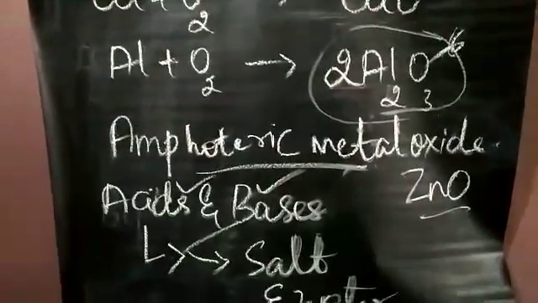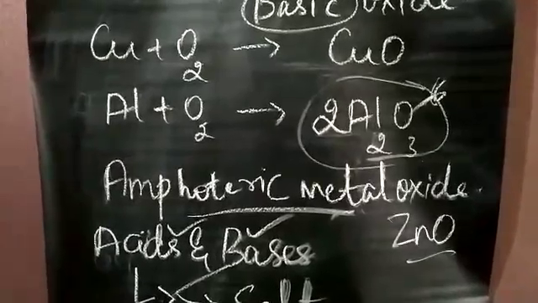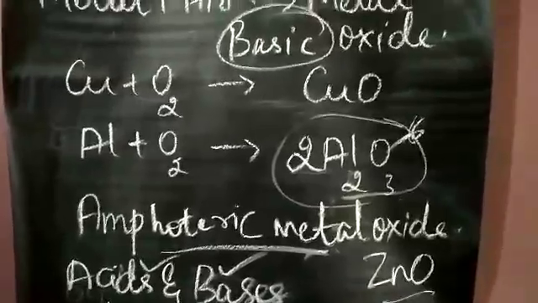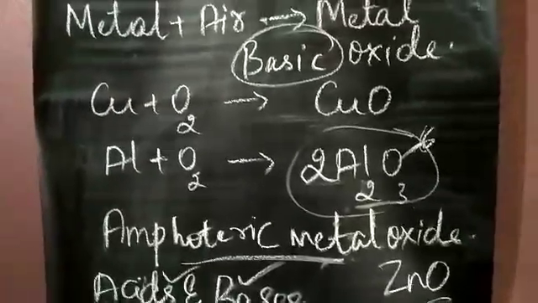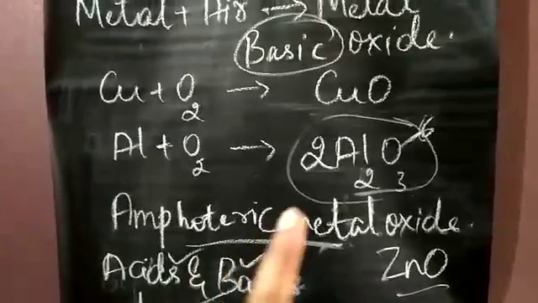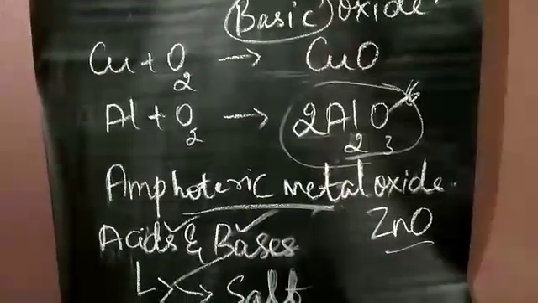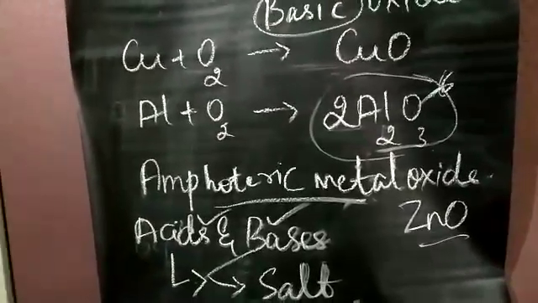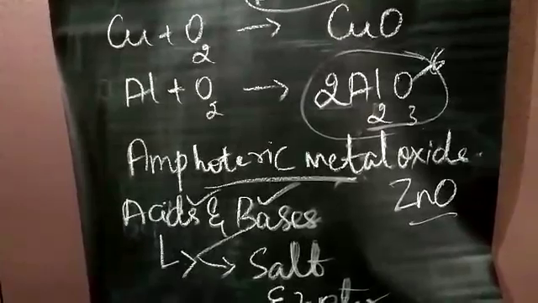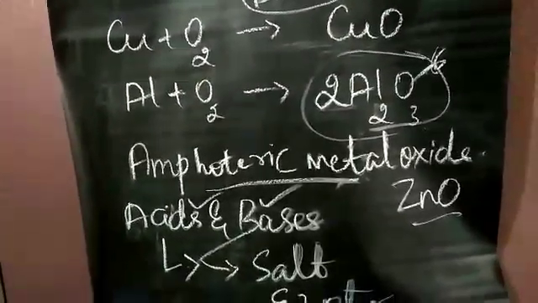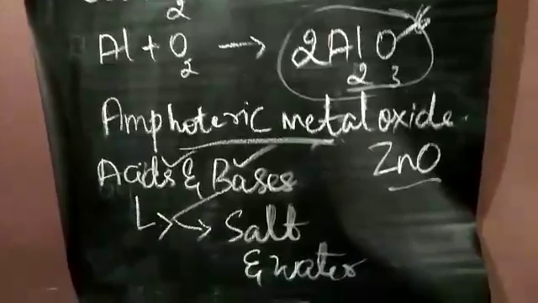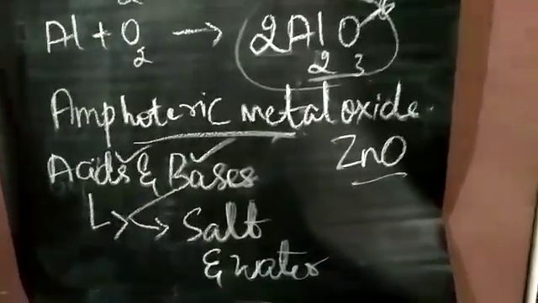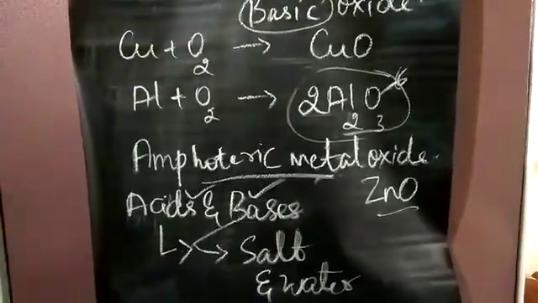I have given notes regarding this, so I don't want to write it over here again and again. For your extra assignment or homework, I want you to take aluminium oxide as the amphoteric metal oxide and make it react with an acid as well as with a base. For acid, you can take hydrochloric acid, and for base, the one and only sodium hydroxide. By using that, write and show what salt you get. You should get salt and water as products. So this will be one concept of metal oxides.